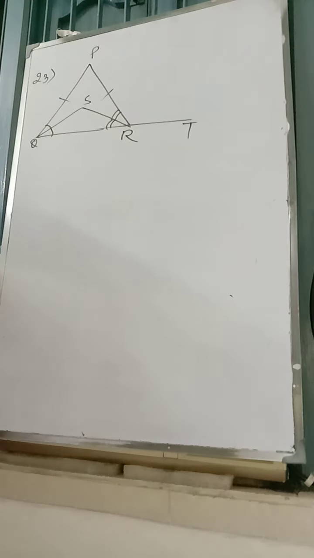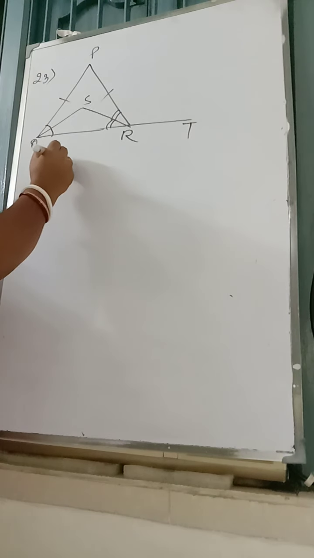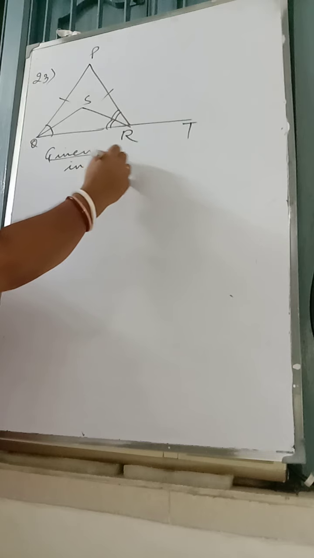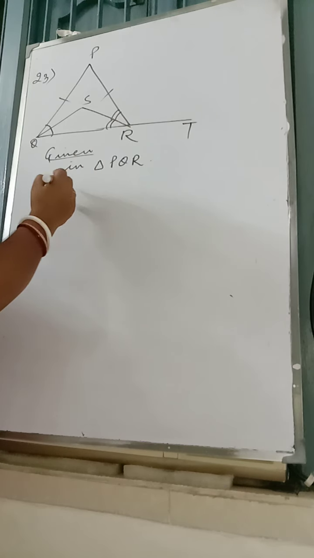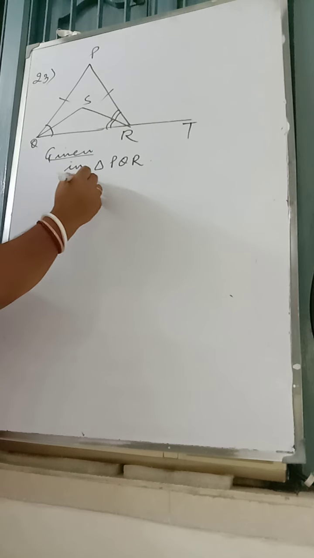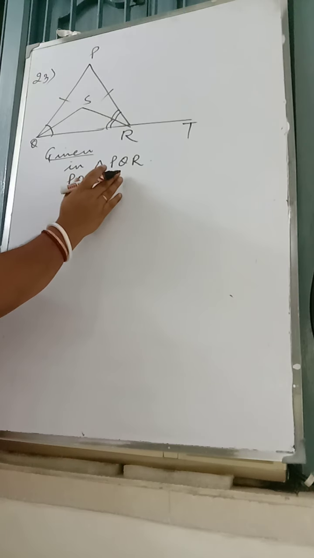Now you see, given in triangle PQR, PQ is equal to PR.